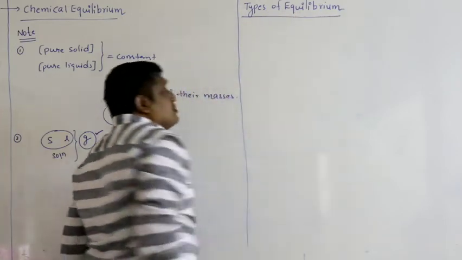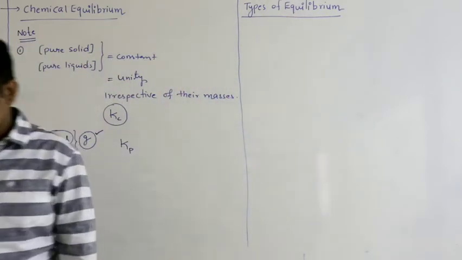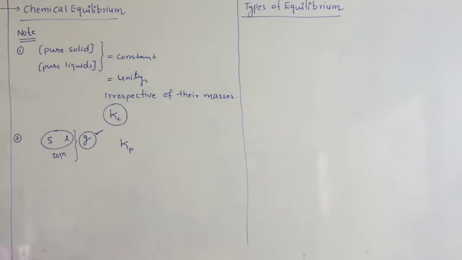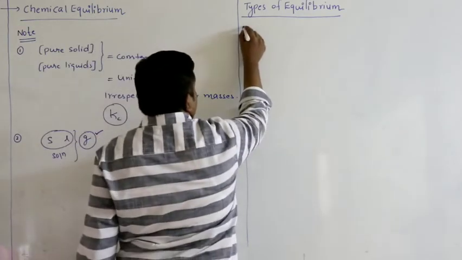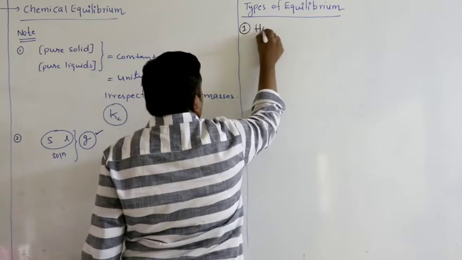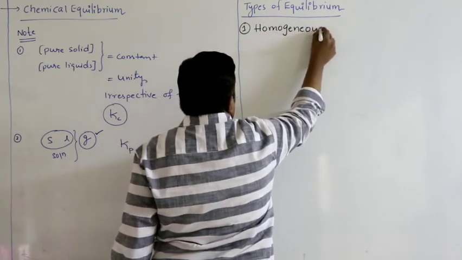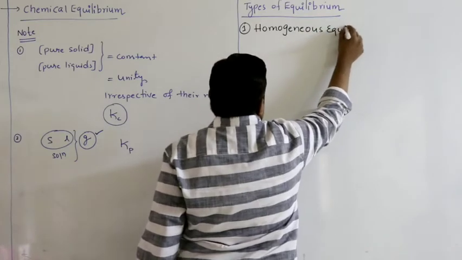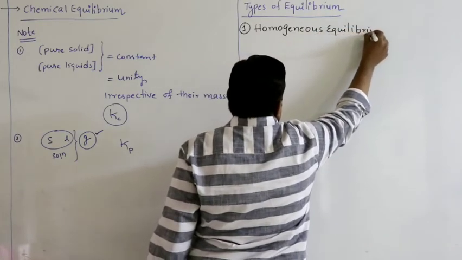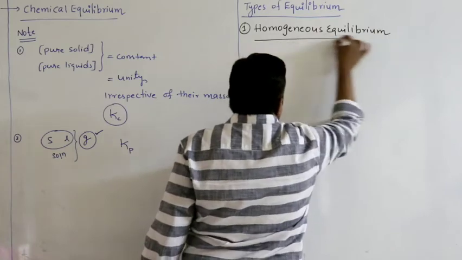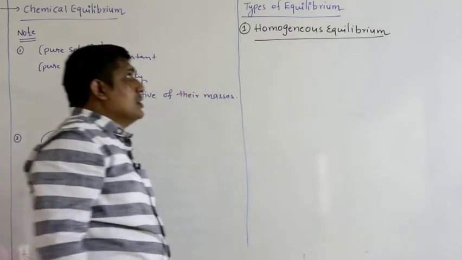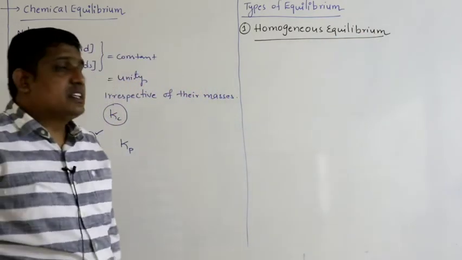Let us study types of equilibrium. Homogeneous equilibrium, based upon the physical state.